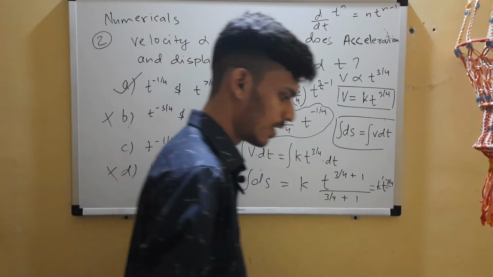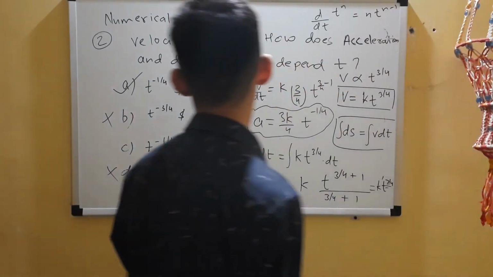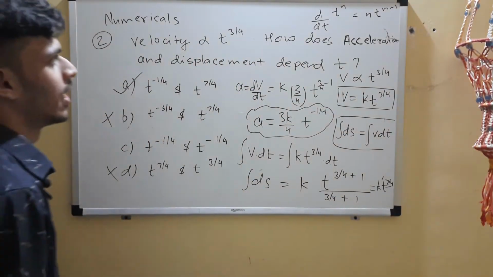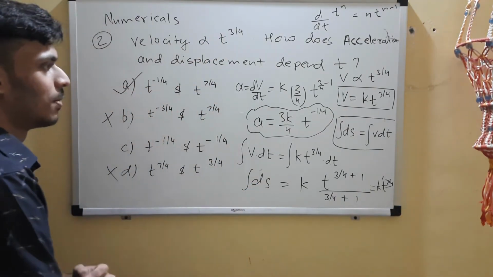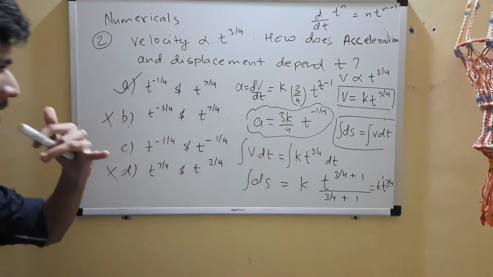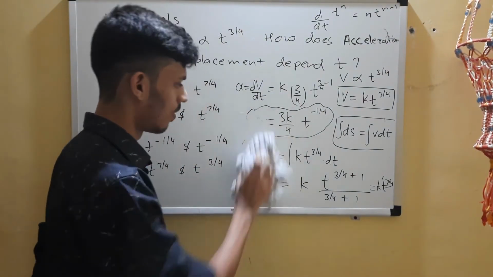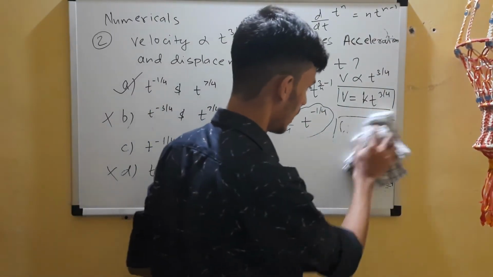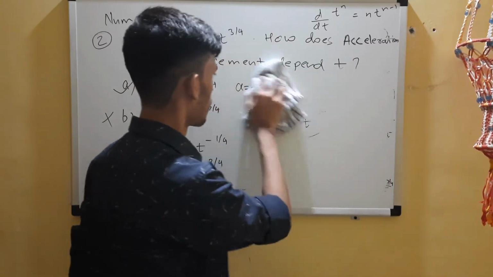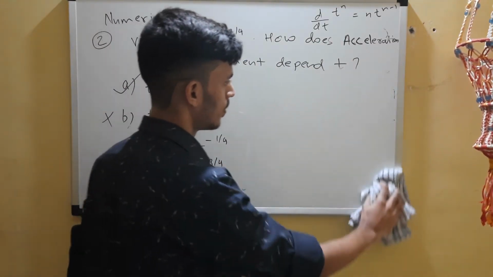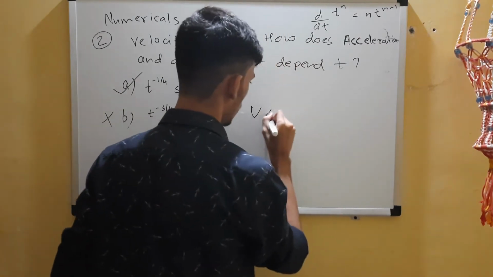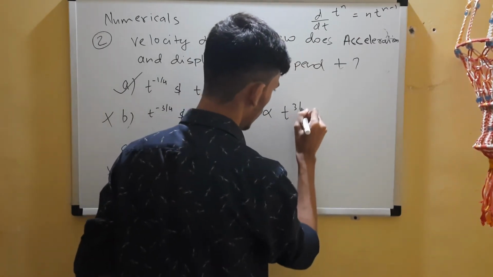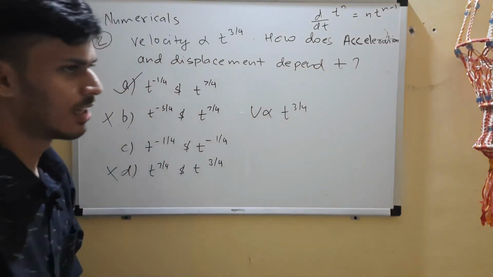So again, an easy question. To be honest, this was not something to be done by integration and differentiation. Even with a bit of logic, if you had velocity proportional to t to the power 3 by 4, how do you get acceleration?